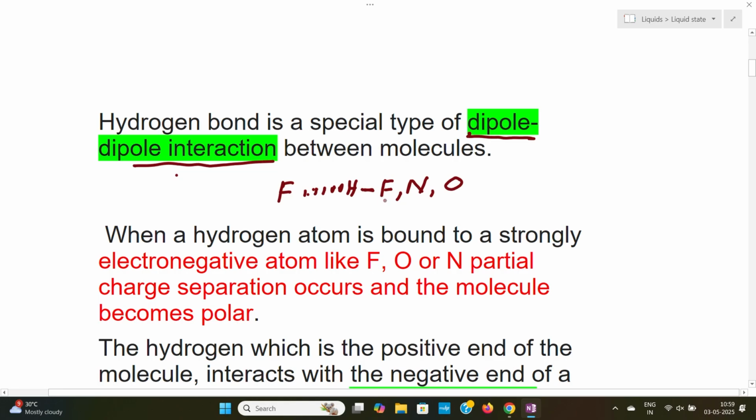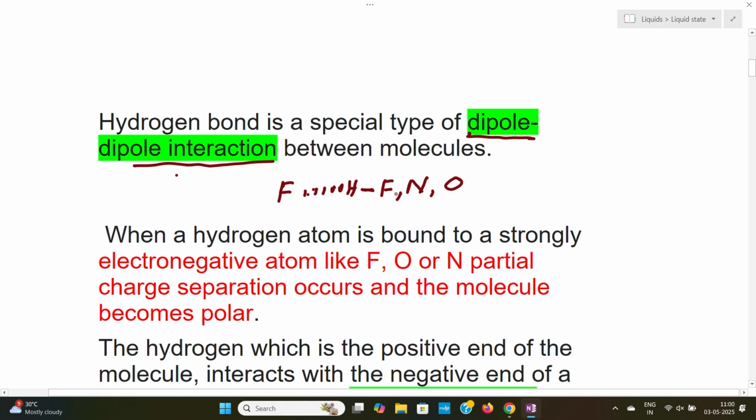That is, when a hydrogen atom is covalently bonded to electronegative atoms like fluorine, nitrogen or oxygen, it can have the dipole interaction. The hydrogen atom can have the dipole-dipole interaction with the other electronegative atom of the same substance or a different substance. That is called a hydrogen bond.